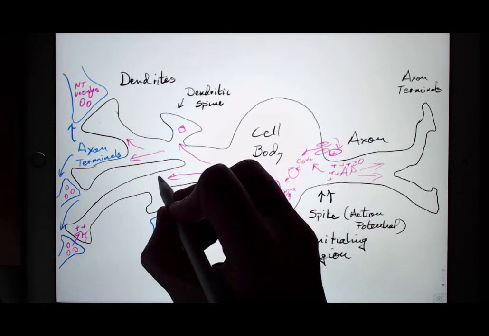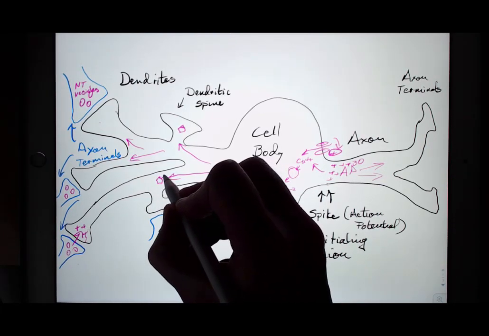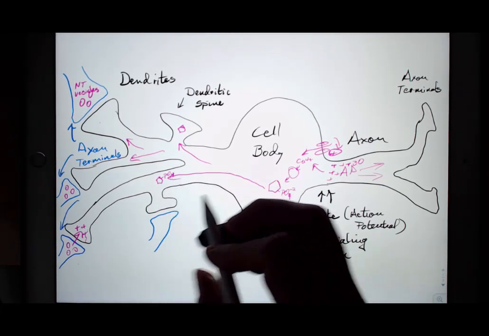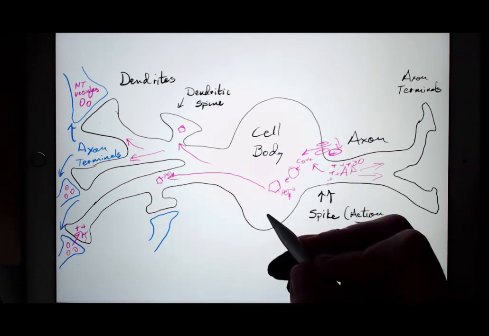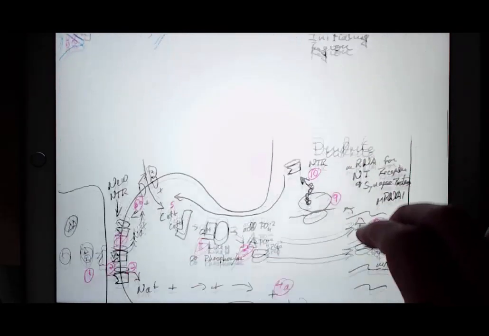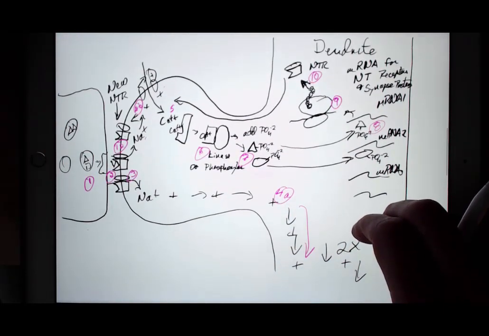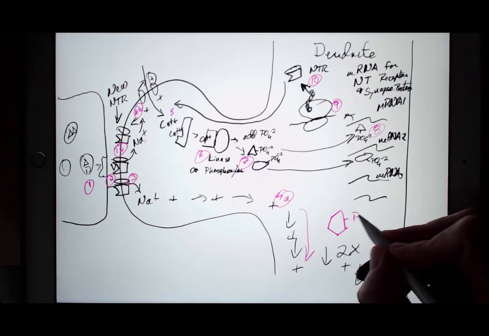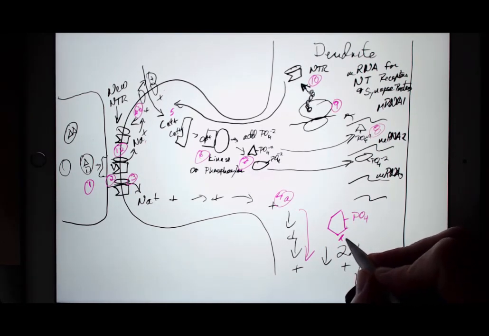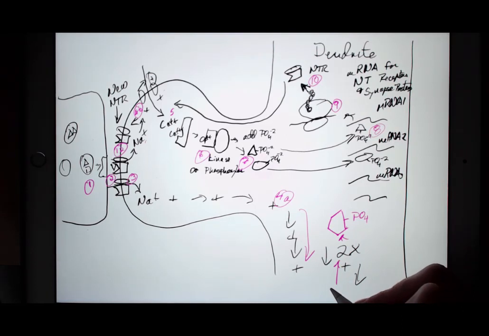And if that protein is moved out to all of the dendrites, then that protein is a signal that an action potential has happened. So if we go back to the sketch, then if an action potential happens, we wind up with our phosphorylated protein coming from the cell body.